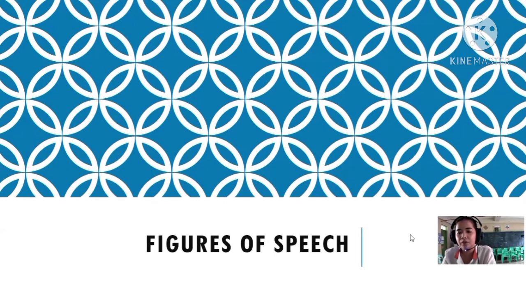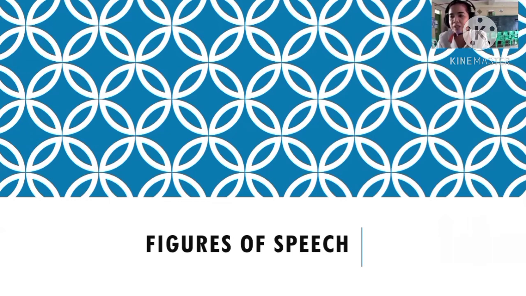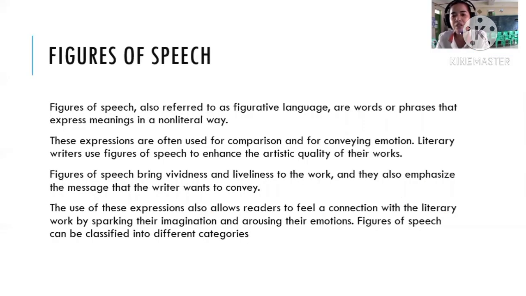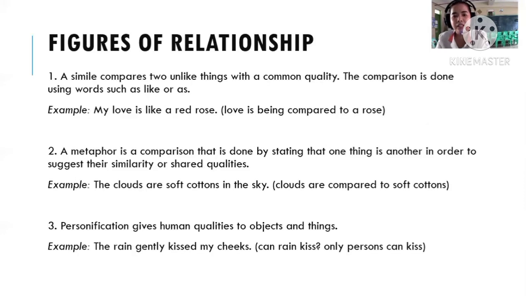examples. So next one is about the figures of speech. I know you're very familiar with this one, especially the personification, simile, and metaphor, or the hyperbole. So figures of speech are also referred to as figurative language. These are words or phrases that express meanings in a non-literal way. So the examples of figures of relationship are the following: the simile, wherein two unlike things with a common quality are compared, and they use the word like.